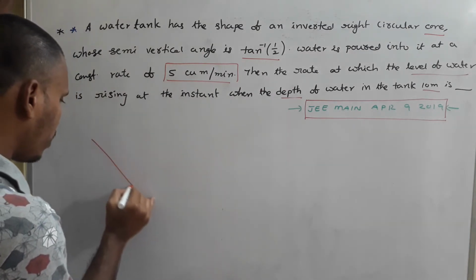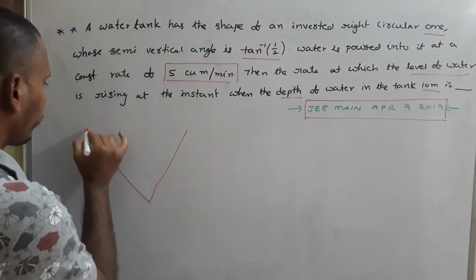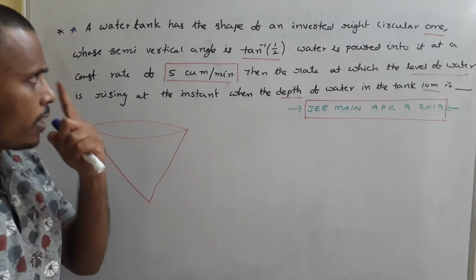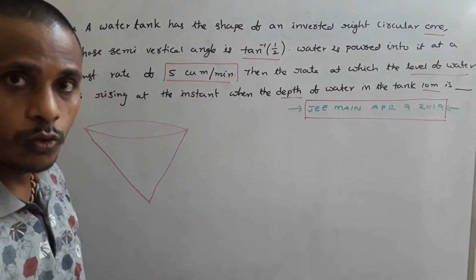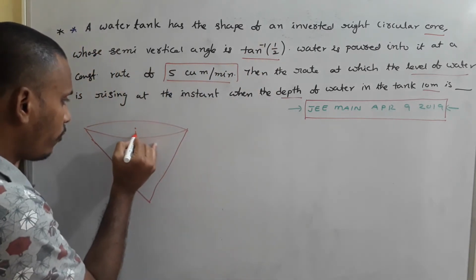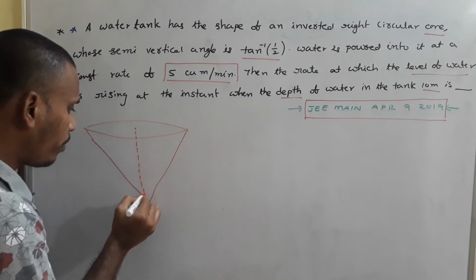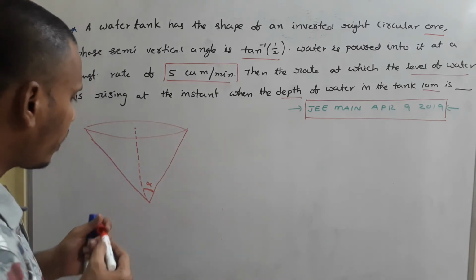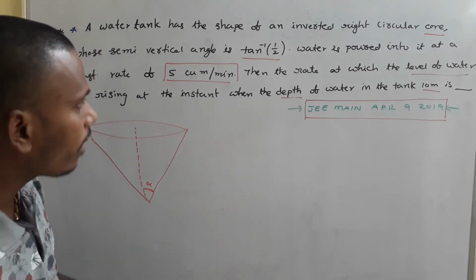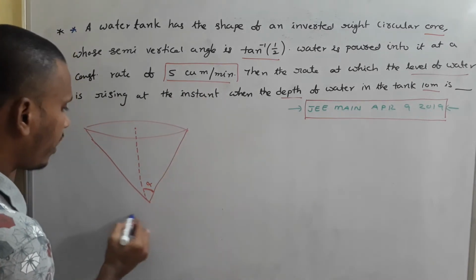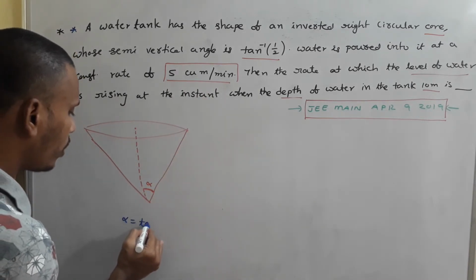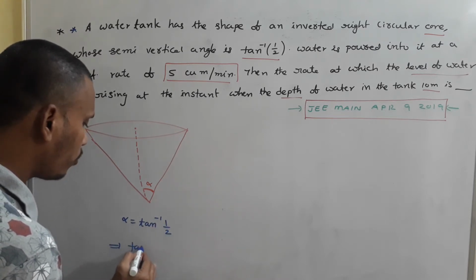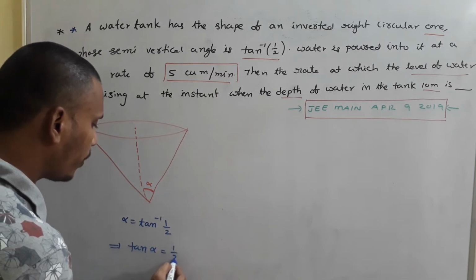We need a right circular cone. Suppose this is a right circular cone, and as they are mentioning, the semi-vertical angle is tan inverse 1 by 2. For a cone, the semi-vertical angle means, if we join the center of the base to the vertex of the cone, the angle at this position is the semi-vertical angle, say alpha. As given, alpha is tan inverse 1 by 2. Since alpha is tan inverse 1 by 2, tan alpha is 1 by 2.